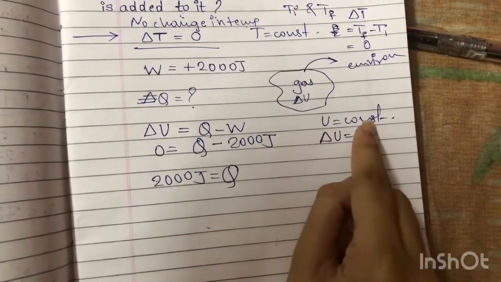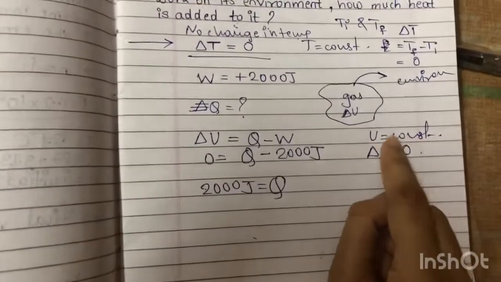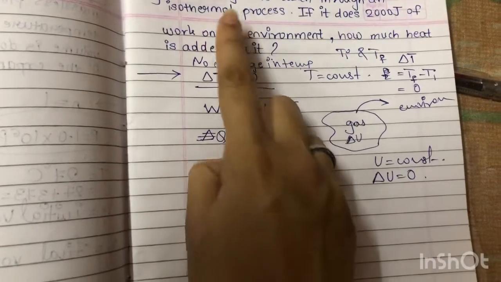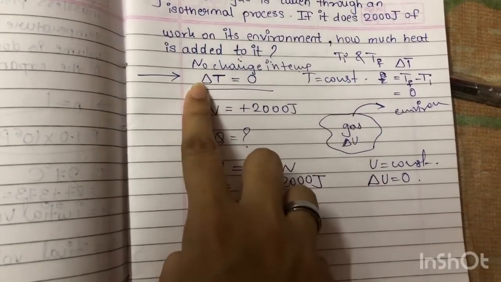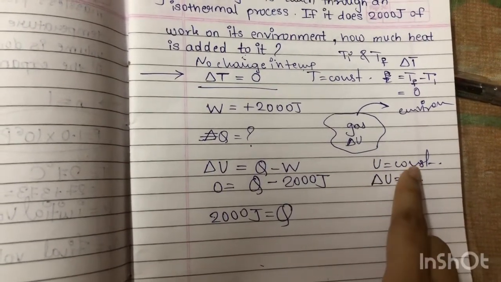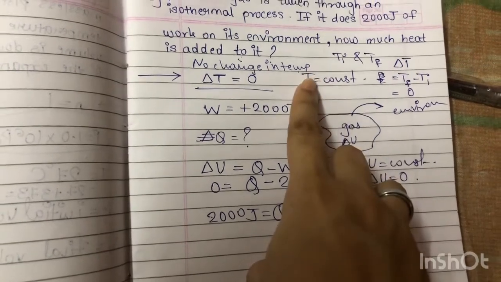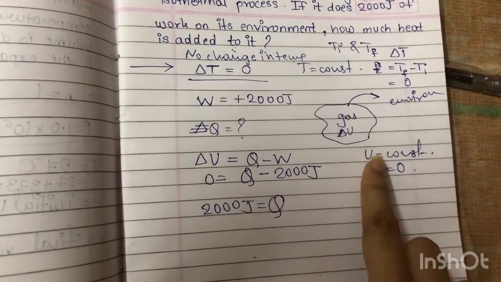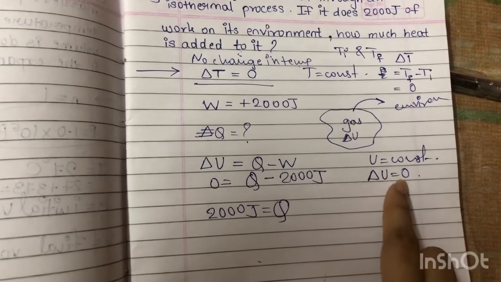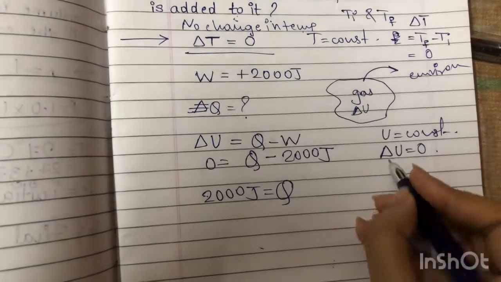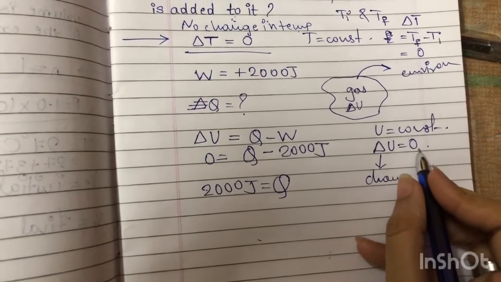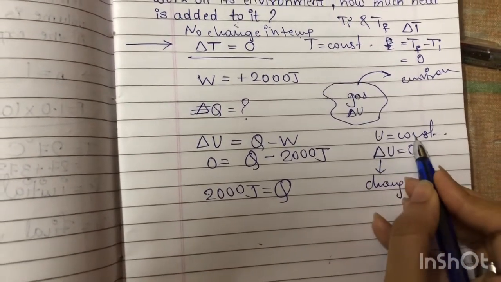Now, U also remains constant throughout the process, that is the internal energy. Why is internal energy constant? As it is an isothermal process, temperature remains constant. No change in temperature means no change in internal energy. Because the temperature is constant, internal energy is also constant, and there is no change in internal energy. That is, change in internal energy is equal to 0. Delta represents change. So, change in internal energy is also 0 because internal energy is constant.